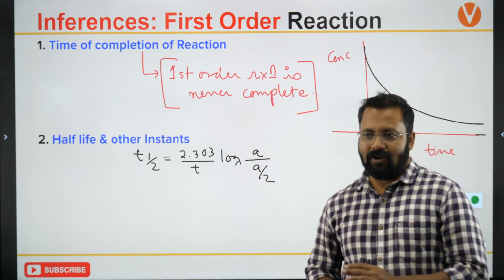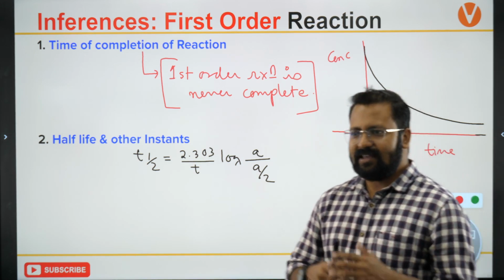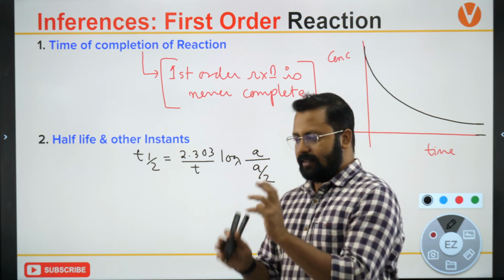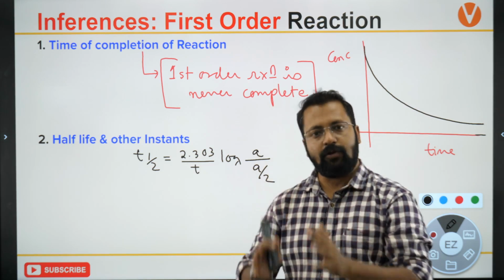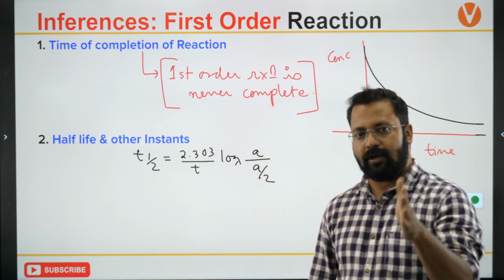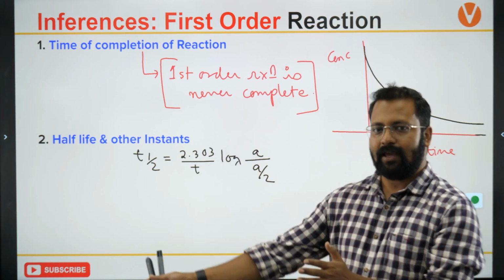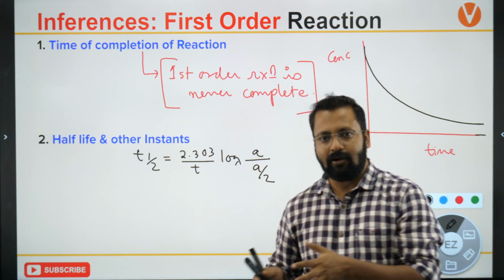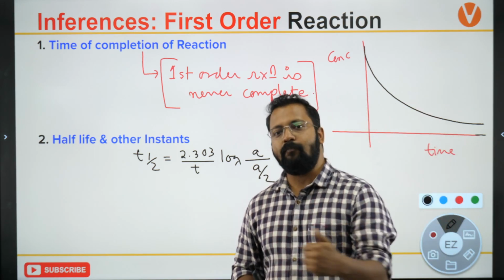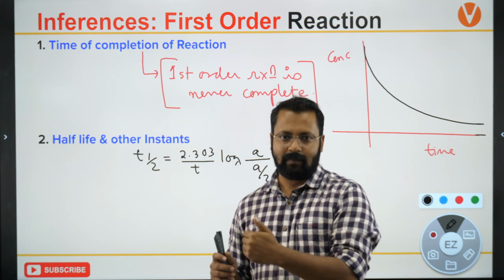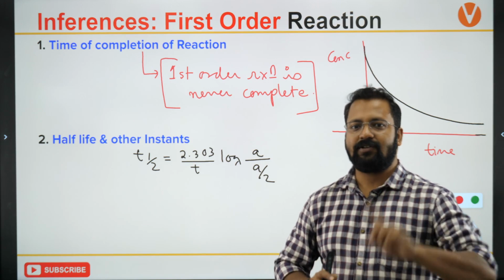Yes, it is not going to be completed even after a very long time. That is why whatever uranium might have been present at the formation of earth is still present in earth. Whatever uranium you are seeing in earth has been decaying for millions and millions of years, because radioactive decay is a first order process.